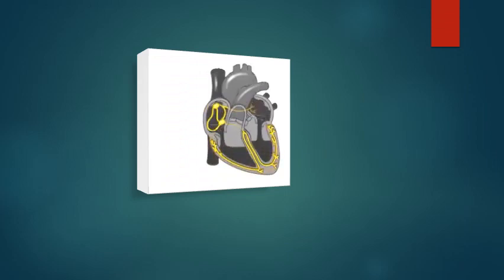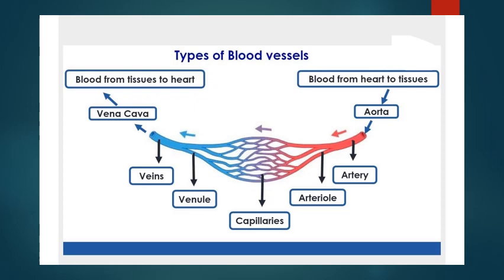You can see the types of blood vessels. There are different types of blood vessels. Blood comes from the heart to the tissue, from the aorta, then goes to arteries, then arterioles, which are smaller arteries, then goes to the capillaries. Once again, the deoxygenated blood comes to the venules, which are small veins, and then goes to the veins and the vena cava, and blood returns to the heart. Again it goes to the heart and circulation occurs once again.